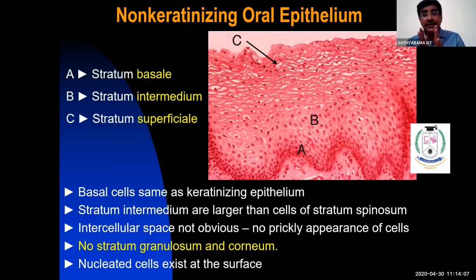Here they are much less intact. One important finding: stratum superficiale has a nucleus. See here, it has a nucleus. So stratum superficiale has nucleated cells, whereas in cutaneous epithelium, stratum corneum does not have a nucleus.